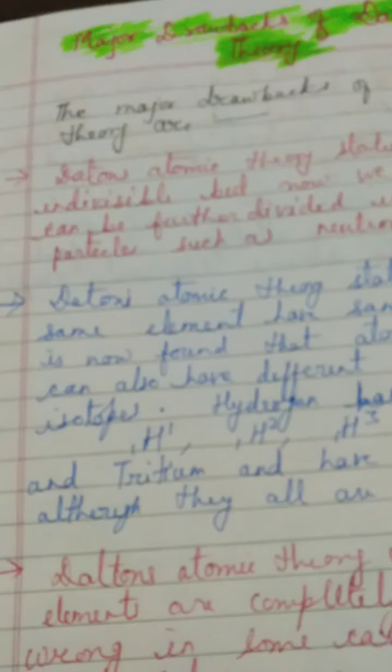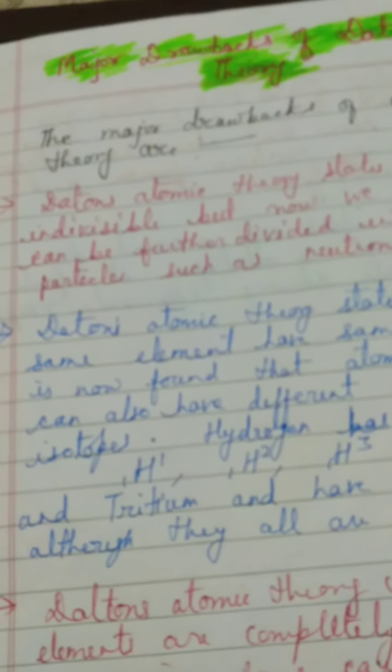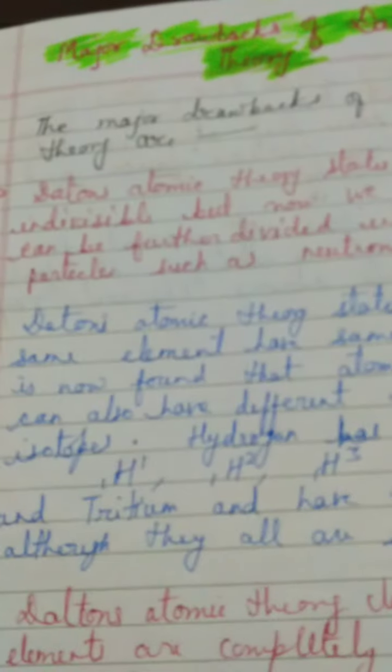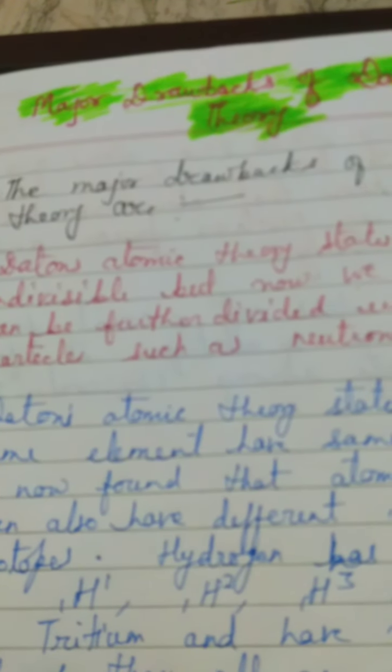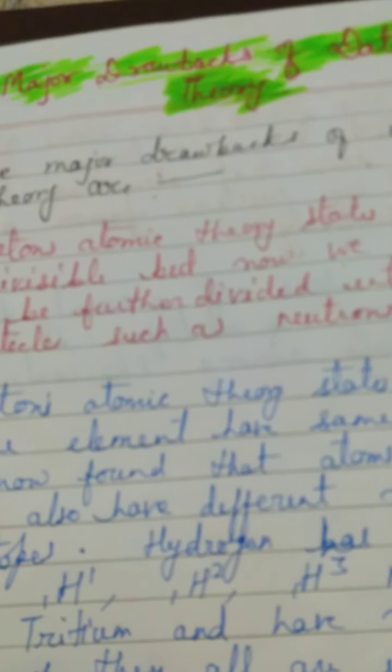So these are the 6 postulates of Dalton's atomic theory that I have discussed now, and now we will try to analyze Dalton's theory. Analyzing means we will see its pros and cons, its shortcomings, its drawbacks, its achievements, etc. Now here I am ready with my own work also, children, and I am going to give you the exposure of the drawbacks of Dalton's atomic theory, which will be a kind of eye-opener.